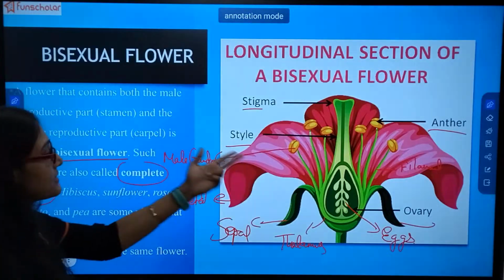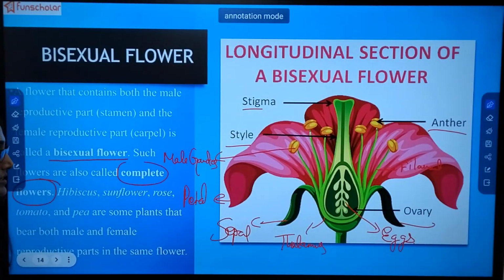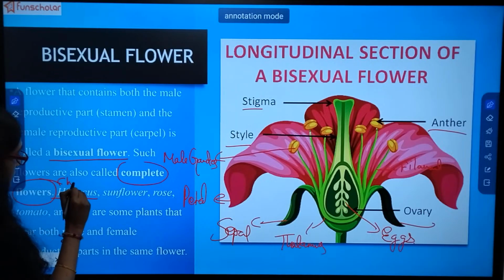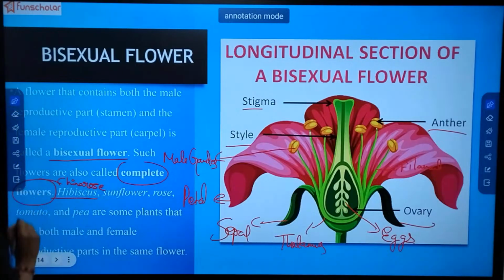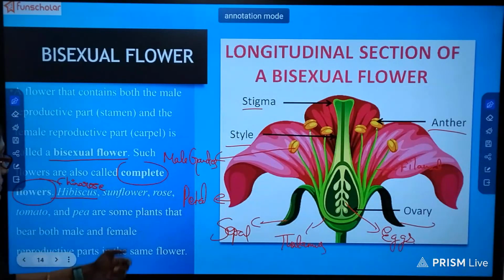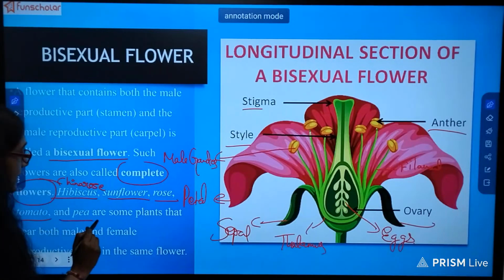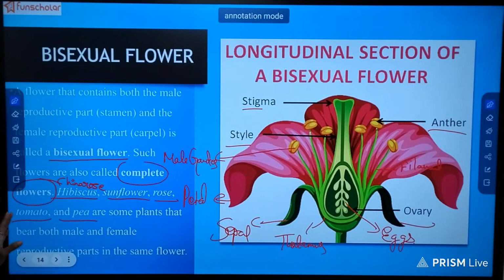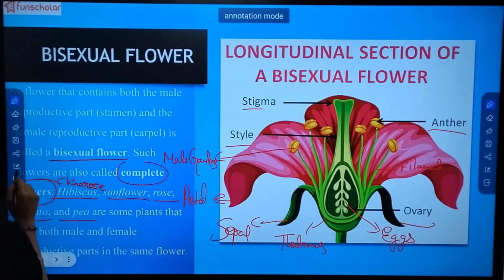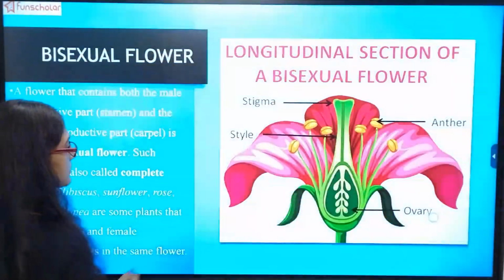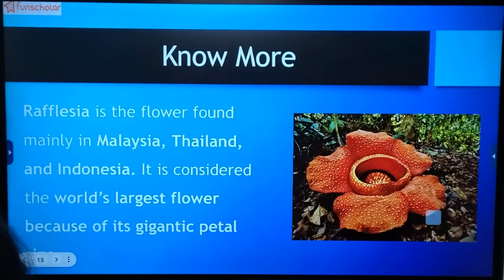Examples you can see best in hibiscus plant, sunflower plant. Hibiscus means your China rose, or in Bengali or Hindi you call jaba phool. Then rose, sunflower, tomato, pea are some of the plants that bear both male and female reproductive parts in the same flower. Okay, students?